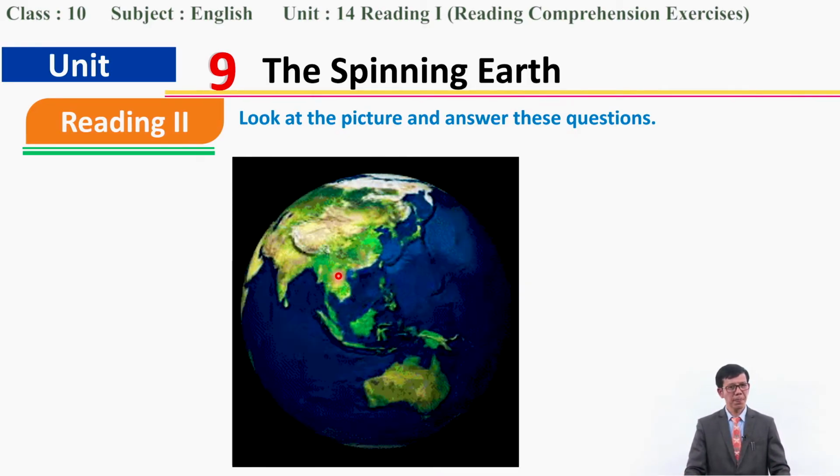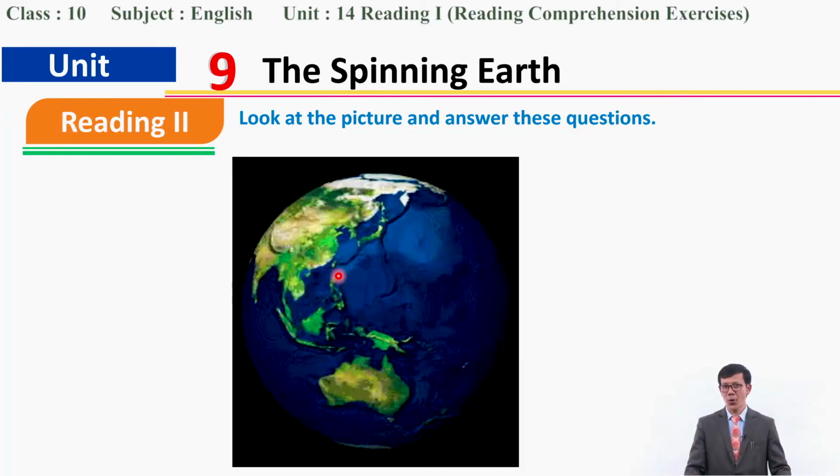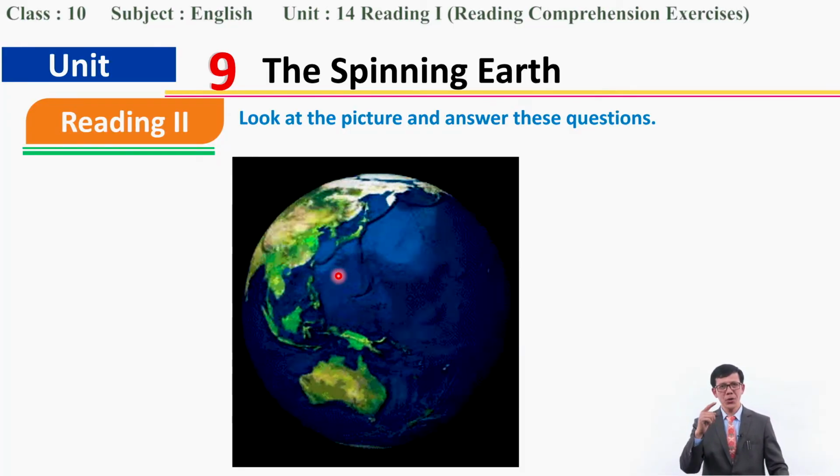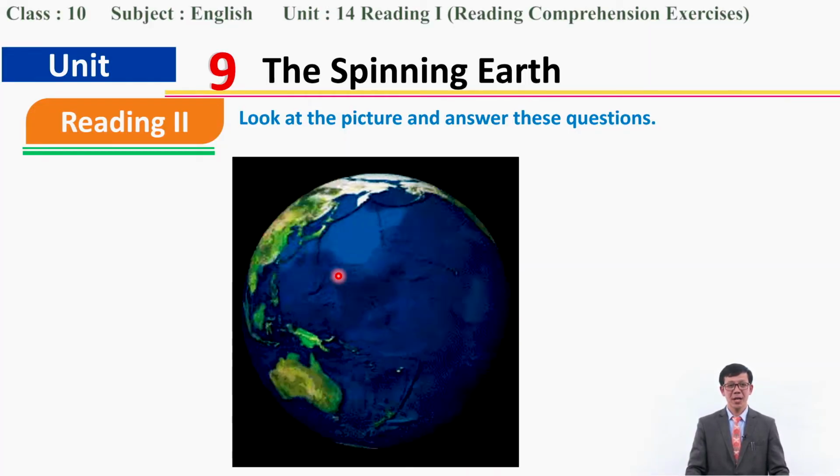This is the earth spinning. Have you ever imagined that the earth revolves, moves, or spins like this? You might have guessed, but how is it possible?